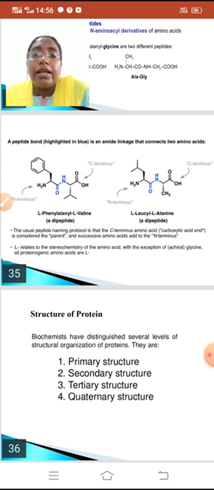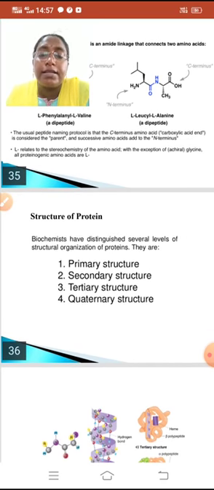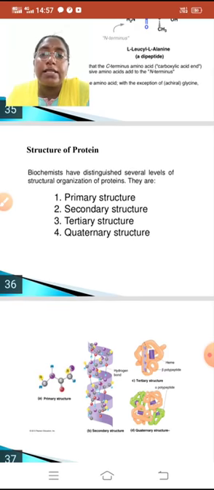L-phenylalanine, L-valine, a dipeptide. L-leucyl, L-alanine, a dipeptide. The usual peptide naming protocol is that the C-terminus amino acid, or carboxyl end, is considered the parent, and successive amino acids are added to the N-terminus. L relates to the stereochemistry of the amino acid, with the exception of achiral glycine, or proteinogenic amino acids. Now we will see the structure of proteins.